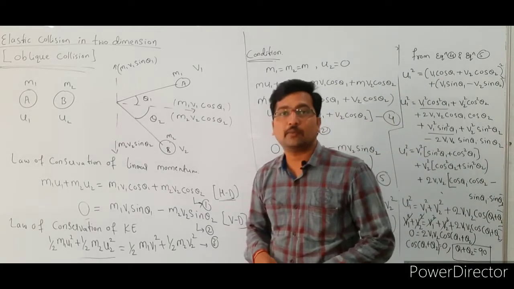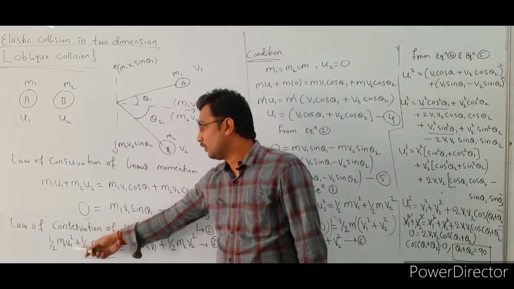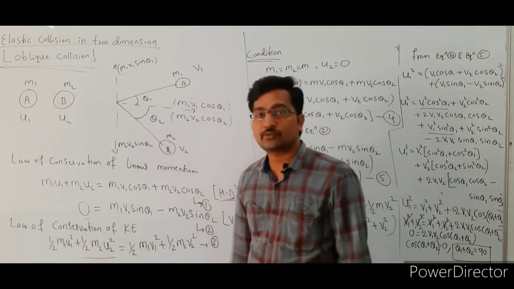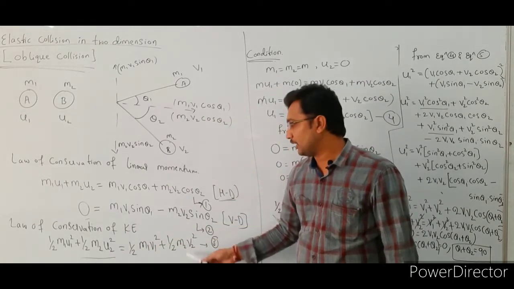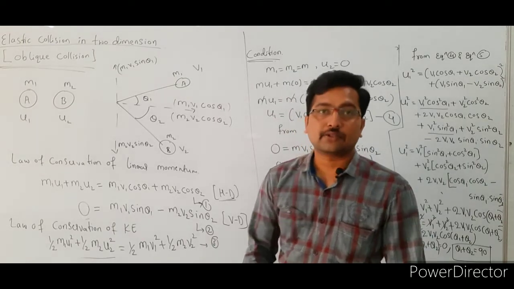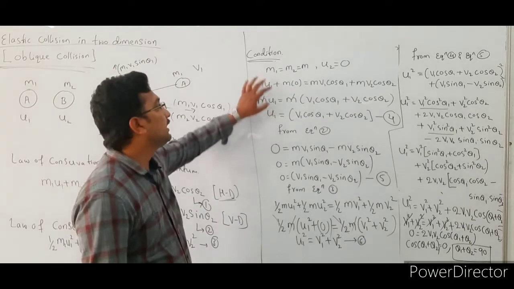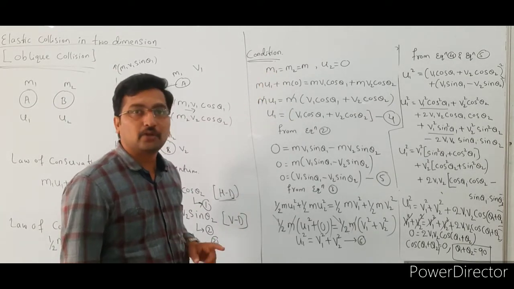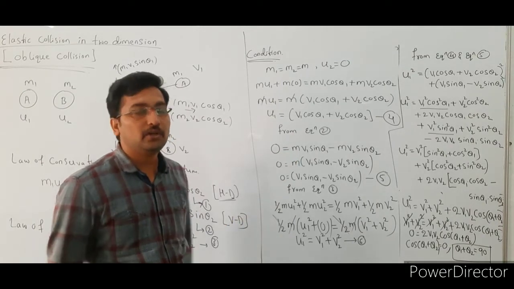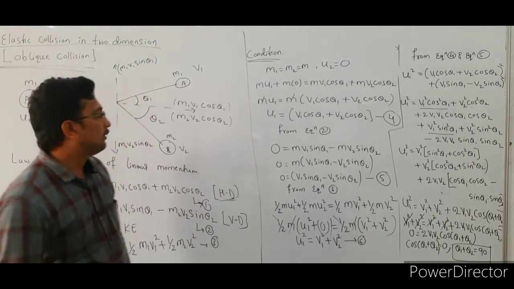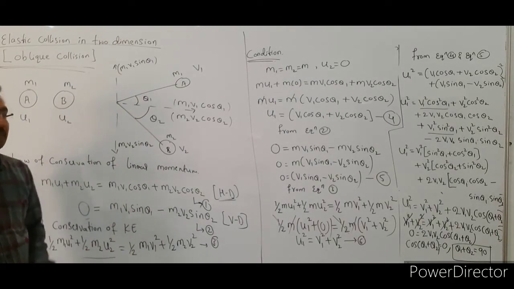After that we apply the law of conservation of energy: 1 by 2 m1 u1 square plus 1 by 2 m2 u2 square is equal to 1 by 2 m1 v1 square plus 1 by 2 m2 v2 square. Now the conditions: the masses of the two particles are the same, m1 is equal to m2 is equal to m. The second body is at rest, so u2 is equal to 0. We apply the same conditions to equation number 1, equation number 2 and equation number 3.